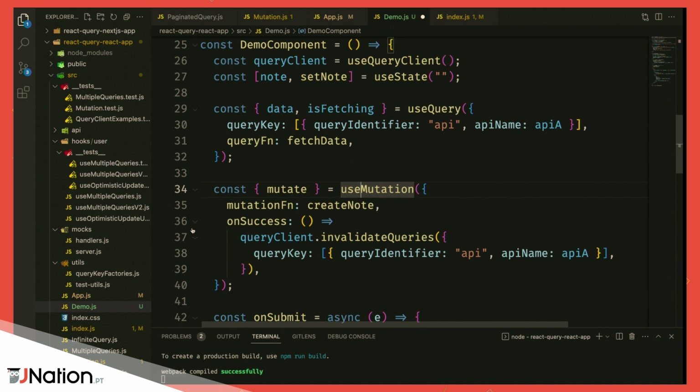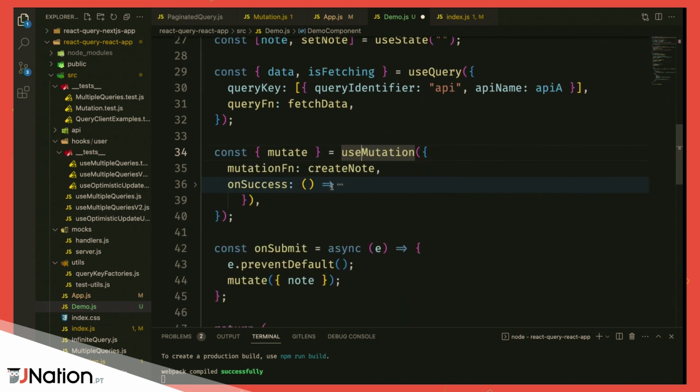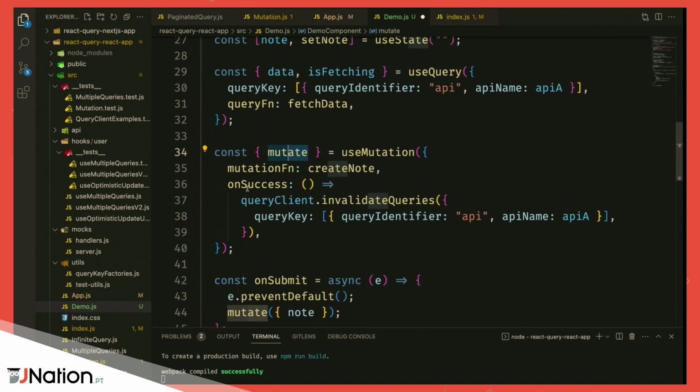And then we have our useMutation. So I'm just going to hide this thing first. And then in our useMutation, we destructure the mutate from it, which we're going to use with the onSubmit after. And then we have something here which is called the onSuccess.